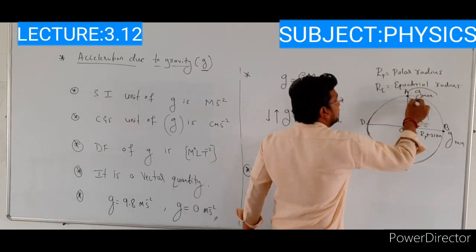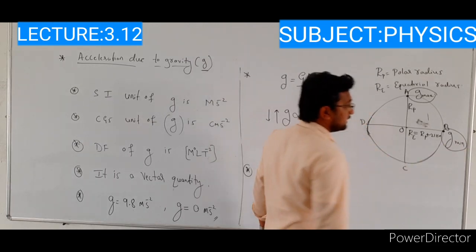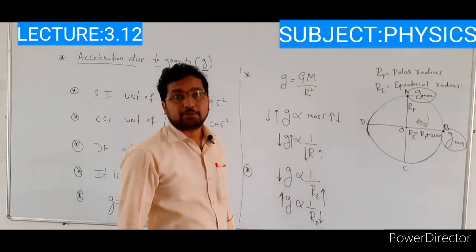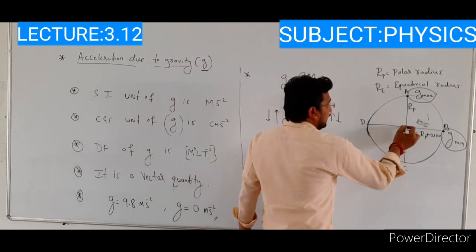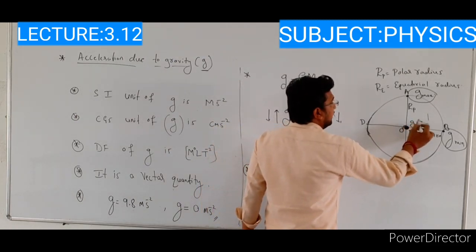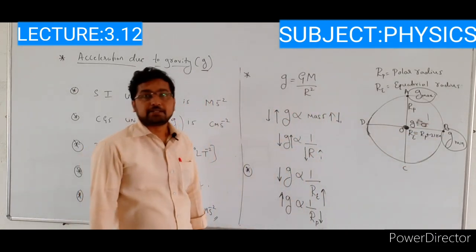At this position, acceleration due to gravity value is maximum, and at this position, acceleration due to gravity value is minimum. Okay. So then, at the center of the earth, acceleration due to gravity value is 0.